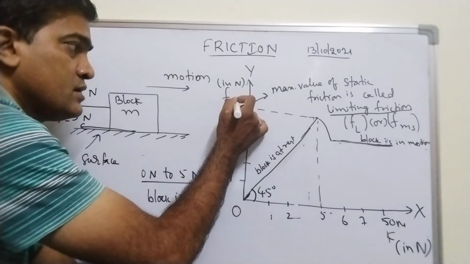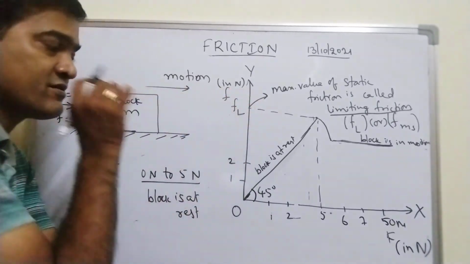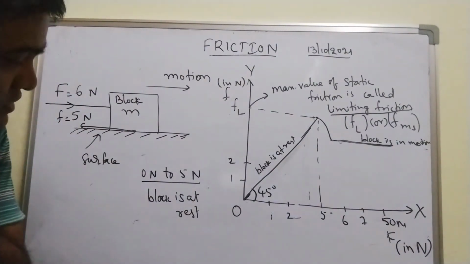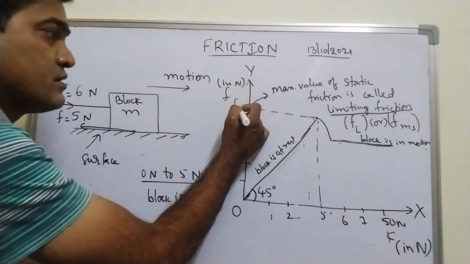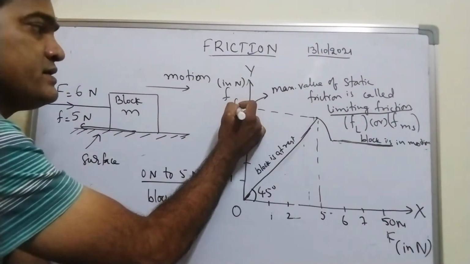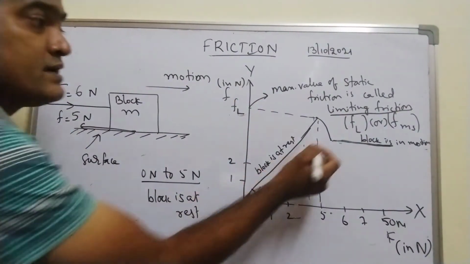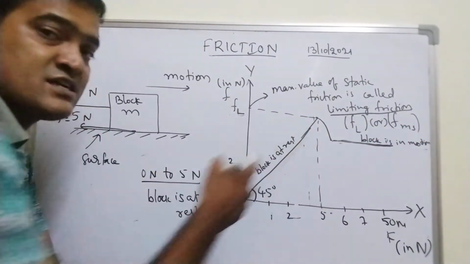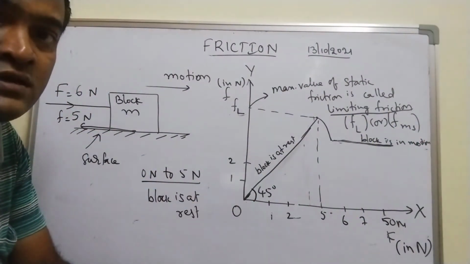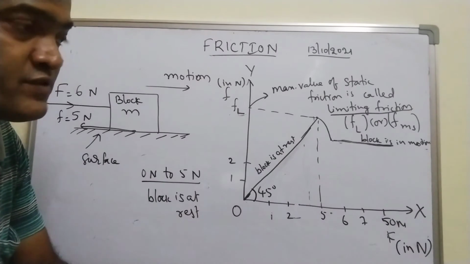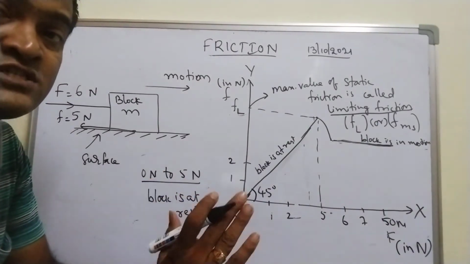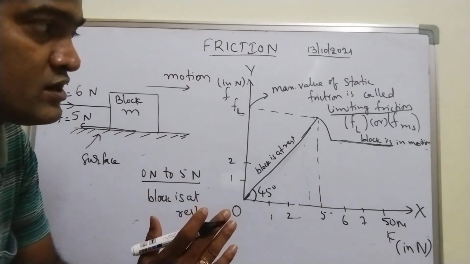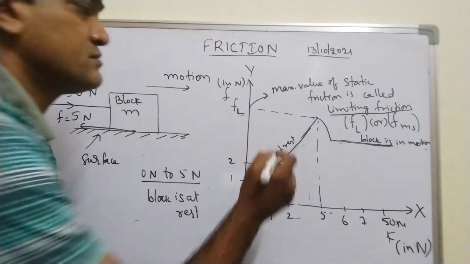This friction, maximum value of static friction is called as limiting friction. I can show you this one as FL, limiting friction. And here when the block starts moving, what is that friction called? The friction that exists when the block is in motion or when the body is in motion is called kinetic friction.